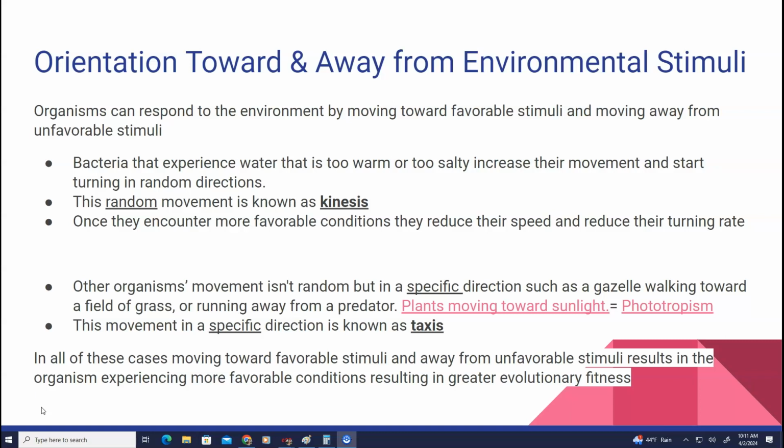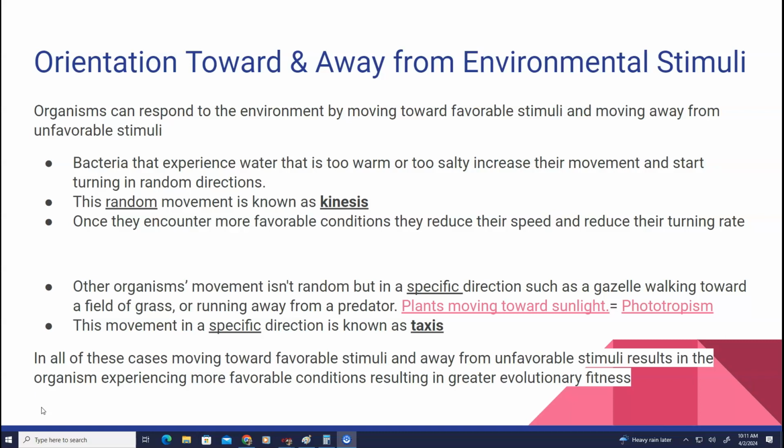For random movement, a good example would be bacteria. If there's an unfavorable stimulus in the environment, the bacteria will start to spin in hopes of moving away from that unfavorable stimulus, but there's really no rhyme or reason as to where it's moving. It's just trying to get away from that stimulus. Whereas with taxis, the organism is moving in a specific direction.